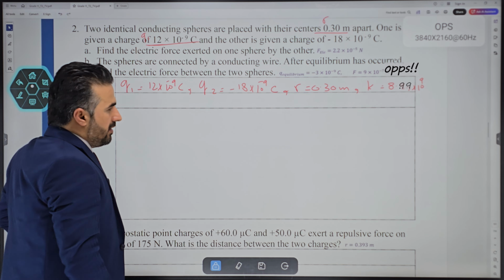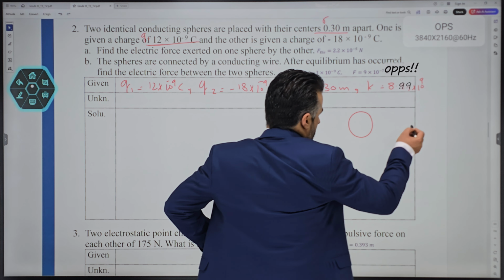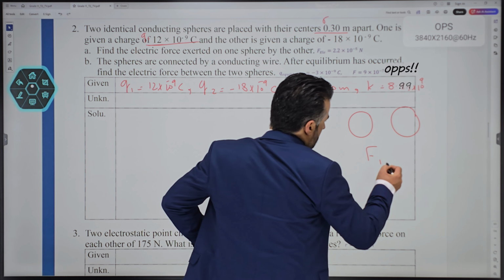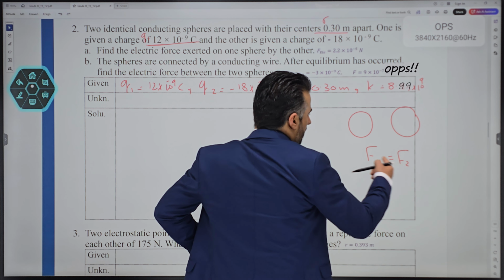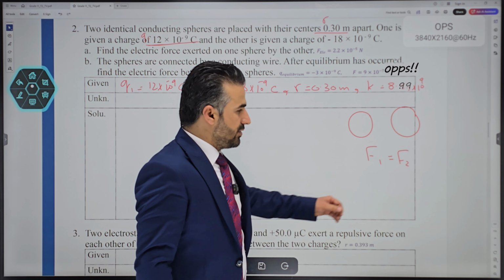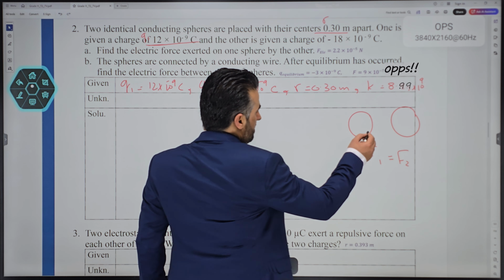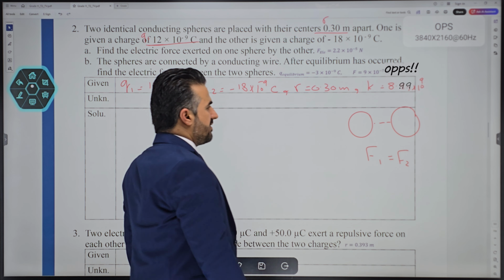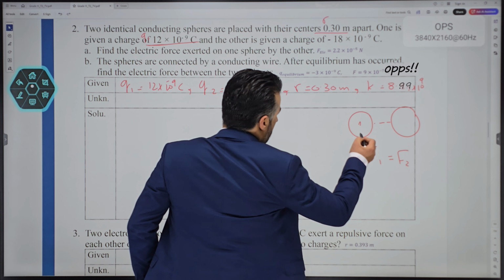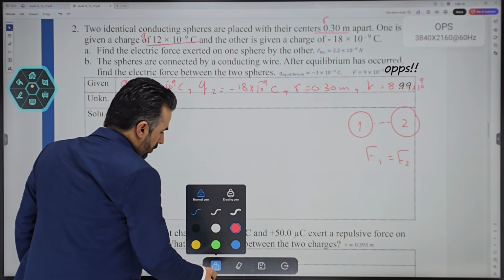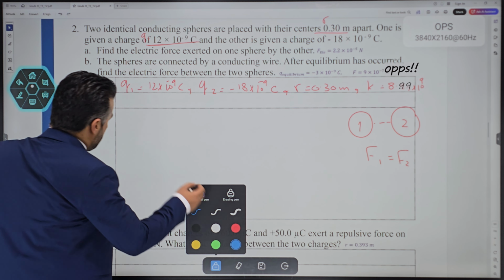The first part of the question says, find the electrical force exerted on one sphere by the other one. The two forces, let's say these are the spheres here, are equal in magnitude and opposite in direction. So whichever force you find, it's the same as on the other one. There's a distance that separates the two spheres as well. So you can call this one sphere 1 and this one sphere 2.